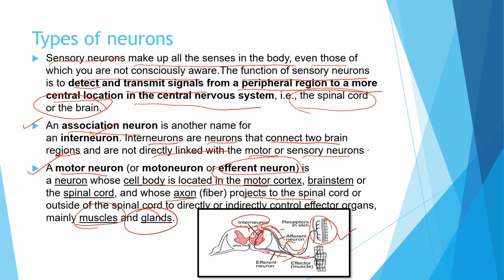So these are the three main neurons which are the part of the reflex arc, and with the help of these three neurons only this reflex action is happening. It's a very complicated thing, but I tried to make it easier in my way, and I tried my best. So I think it is very clear to you all now. Just go through it once: sensory neuron, association neuron, and motor neuron. With this diagram, this interneuron is linking between the sensory and the motor, and thus the effect is happening in the effector organ. So it is clear. Let us move on to the next part.